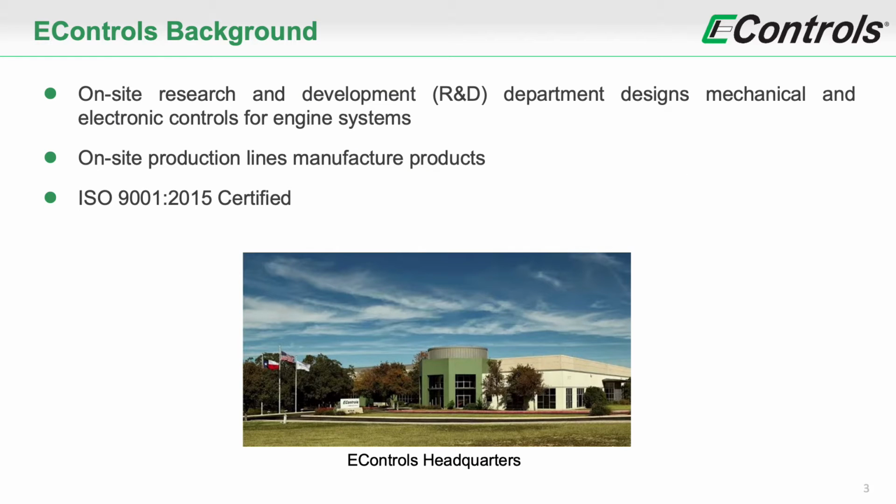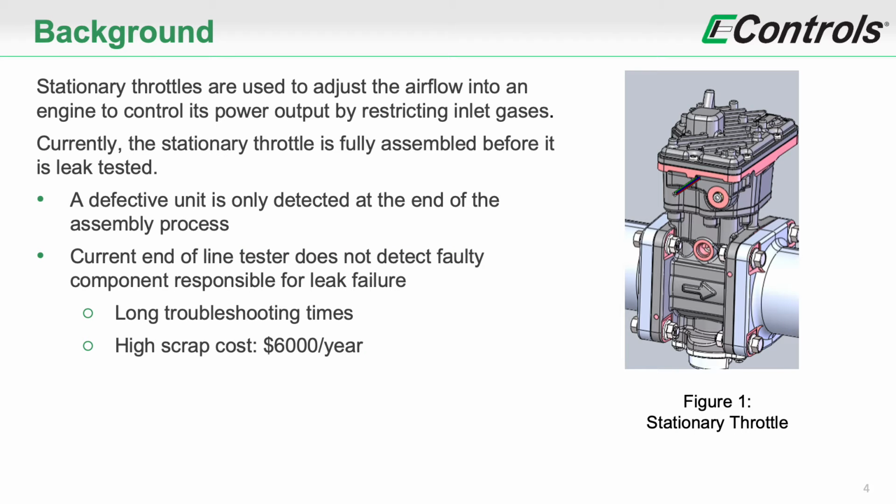eControls designs and manufactures electromechanical engine control systems. It has an on-site R&D department and production lines. One of the production lines assembles the stationary throttle. Stationary throttles are used to adjust the airflow into an engine to control the power output, and it does so by restricting inlet gases. Currently, the stationary throttle is fully assembled before it is leak tested, so a faulty unit is only detected at the end of the process.